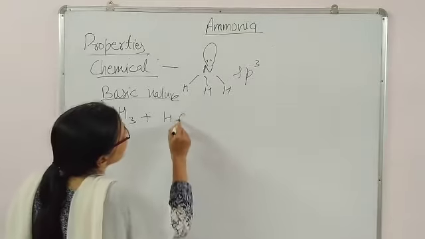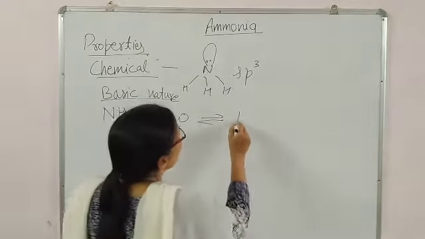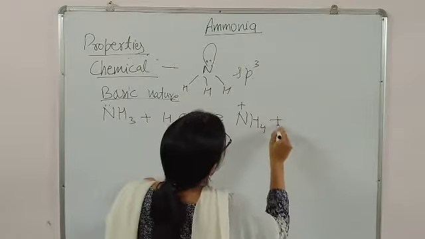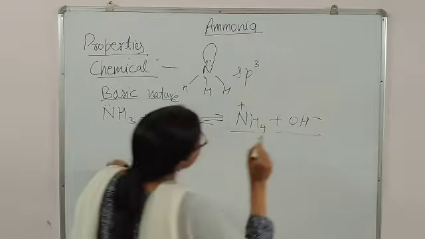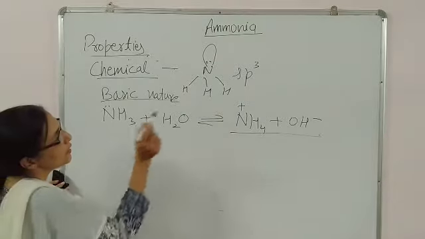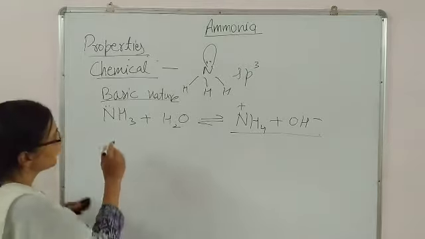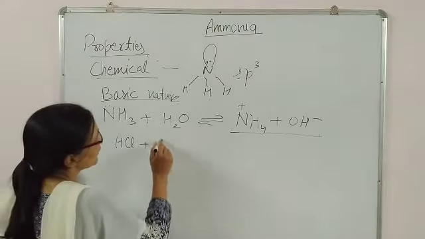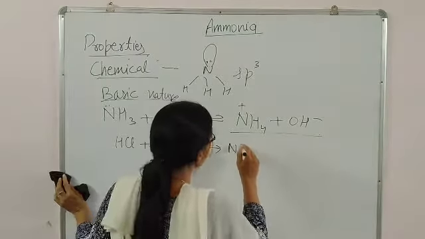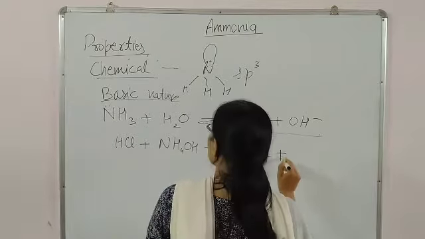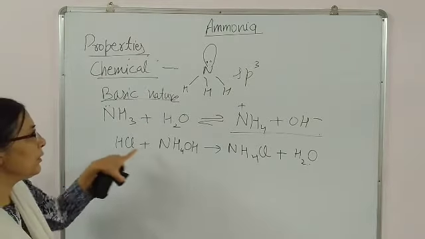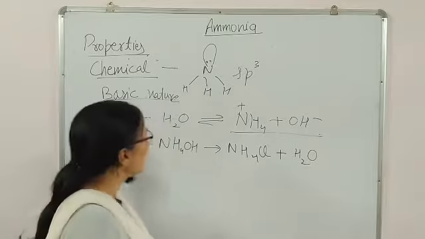NH3 plus water, it will take a proton, forming NH4+ and OH minus. So it is basic in nature. As it is basic in nature, it will react with acid, for example HCl. When it reacts with the acid, there will be formation of salt. It means the aqueous solution of ammonia, when treated with acid, forms salt and water.